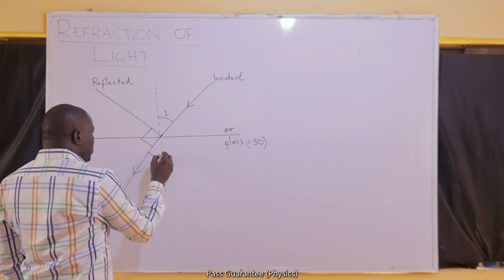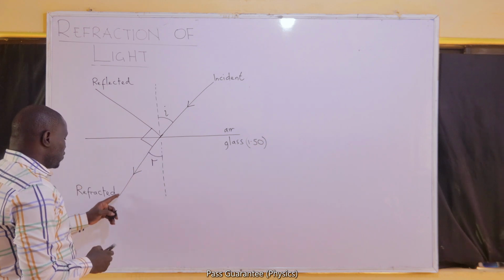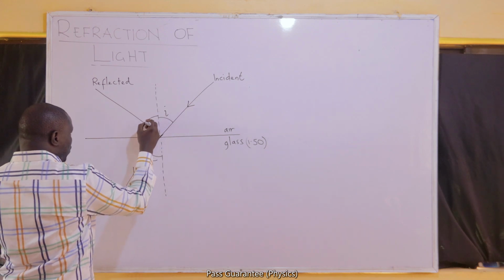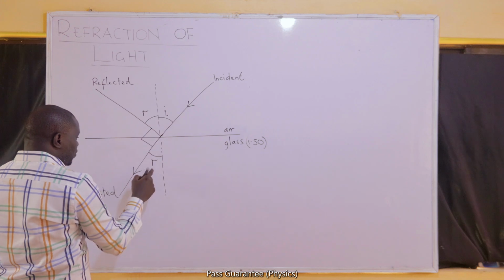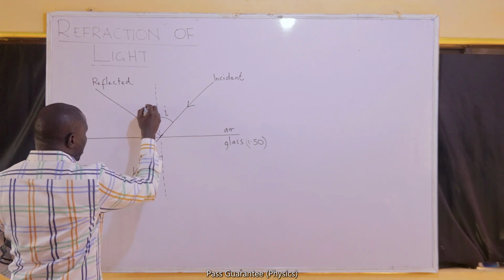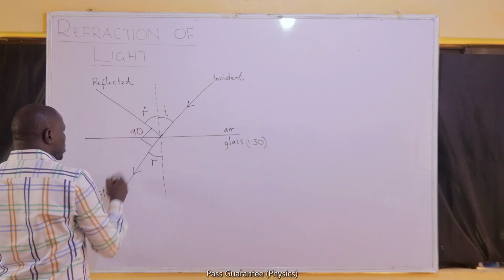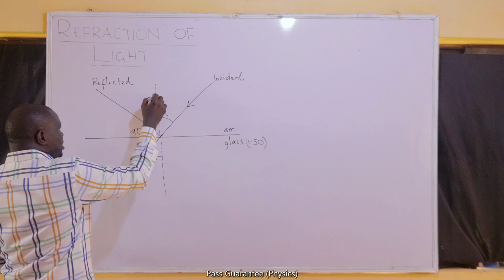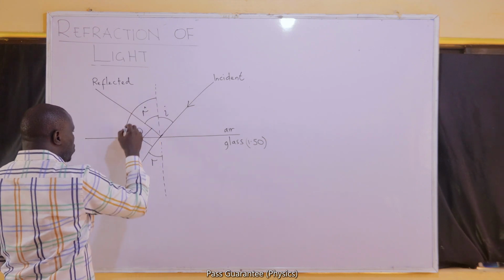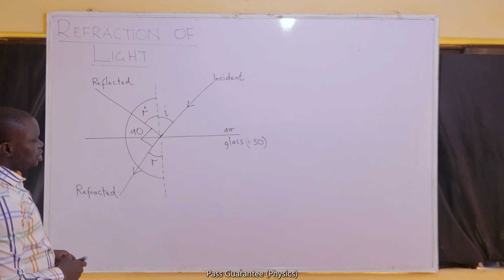This would definitely be my angle of refraction. Angle of refraction is the angle between the refracted ray and the normal. This must be my angle of reflection. Since I've represented refraction with R, I will represent the reflection with R bar. This is 90 degrees. Don't forget that this is the normal and the extension of the normal. So I can take the whole of the angle here to be 180. They are all angles on a straight line.